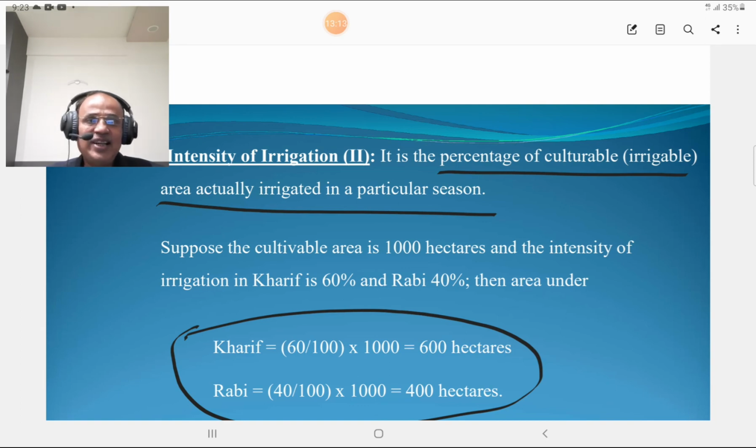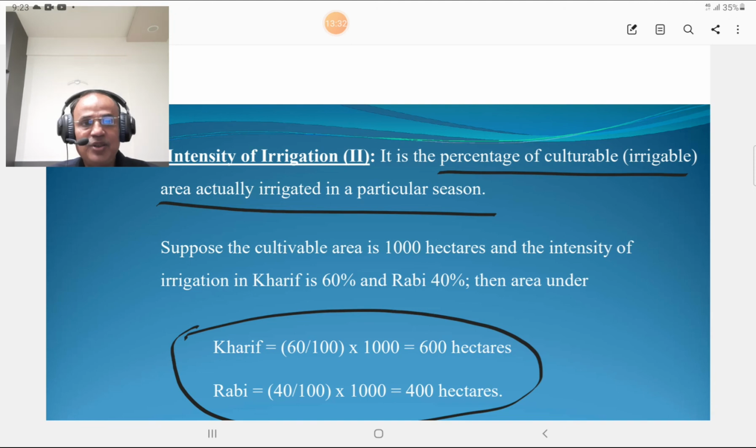It is the percentage of culturable or irrigable area actually irrigated in a particular season. Suppose the cultivable area is 1000 hectares, and the intensity of irrigation in Kharif season is 60% and in Rabi season it is 40%.